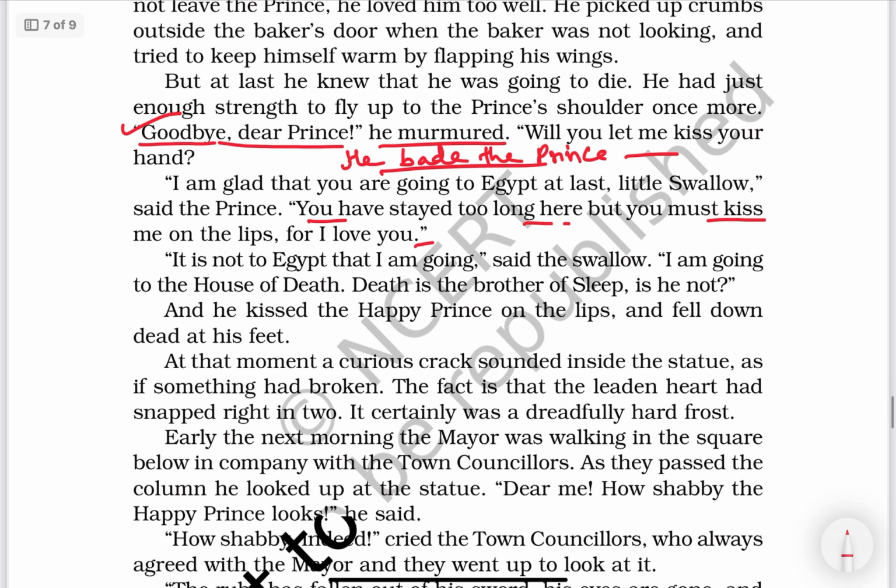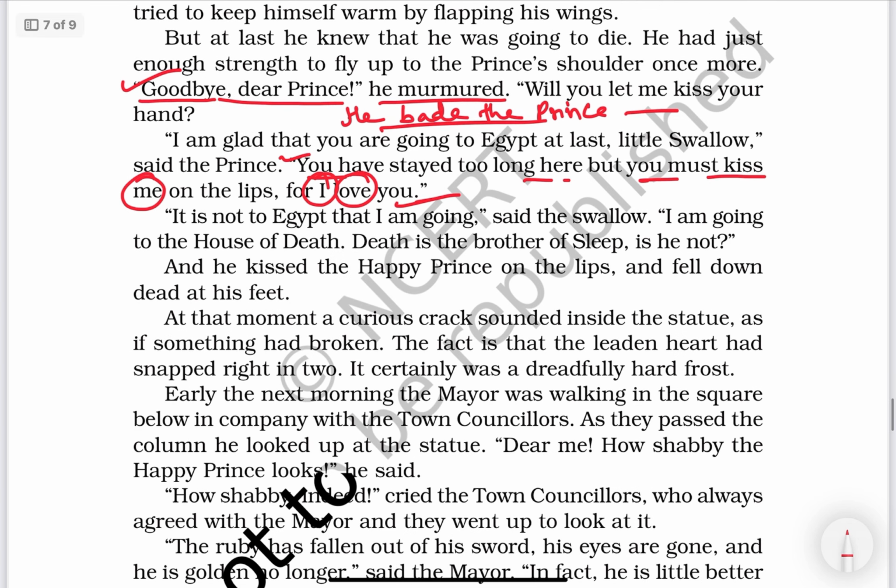This is the dialogue of the happy prince. So the happy prince said to the swallow that he had stayed too long there, but he must kiss him on the lips, for he loved him. The first form changes into the second form, loved. You can practice this.